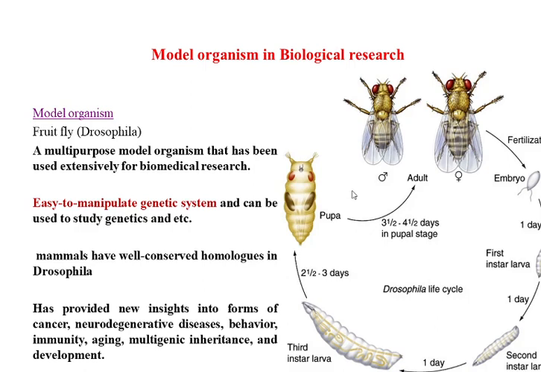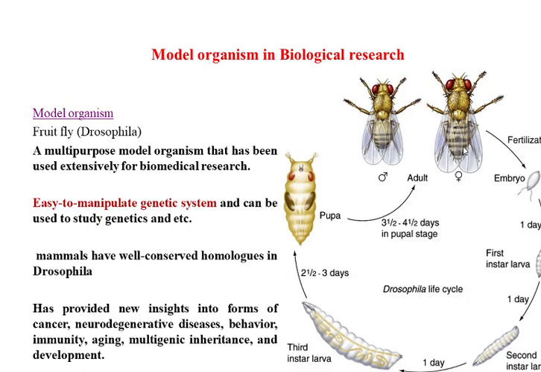So it is very easy to manipulate. It has a shorter duration of life, and it produces massive offspring. Around 600 eggs are laid by a single female per day. I'm sorry, it's not 600, it's 100 eggs or embryos laid per day. So this is how its clutch size is, this is how its reproductive potential is, and this short life cycle is what makes the system very effective as a model organism.